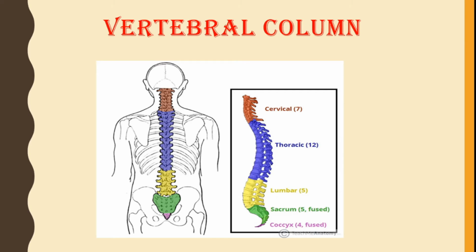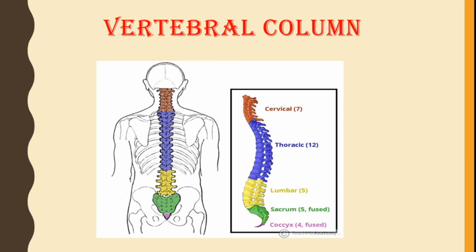Then the sacrum is the 5 fused vertebrae. It forms by the fusion of 5 vertebrae. To it are articulated the hip bones on either side. So articulated means the joint, where the hip bones attach.